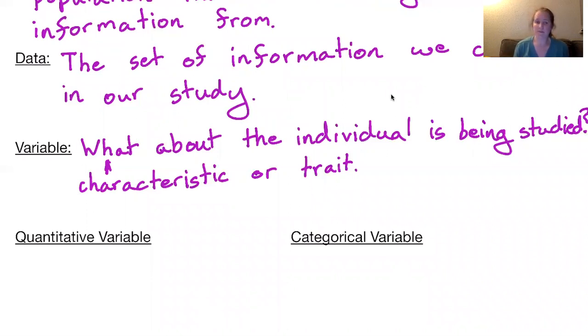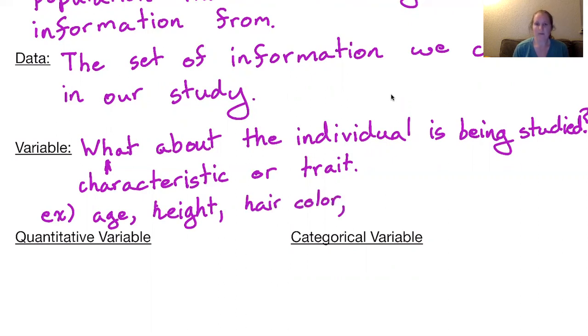or the information we are trying to get from each individual. So some examples of information that we could collect from individuals: we could collect someone's age. We could collect someone's height. We might collect their hair color. We may collect their favorite food. These are all pieces of information that we could get from an individual, right? So these are just some possible variables.